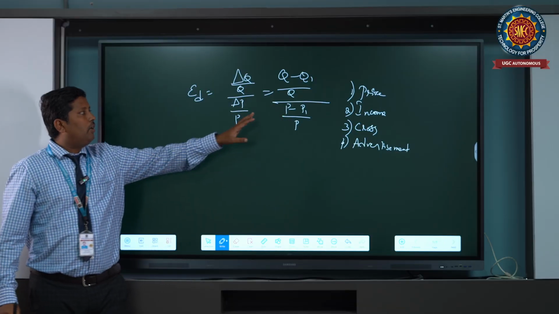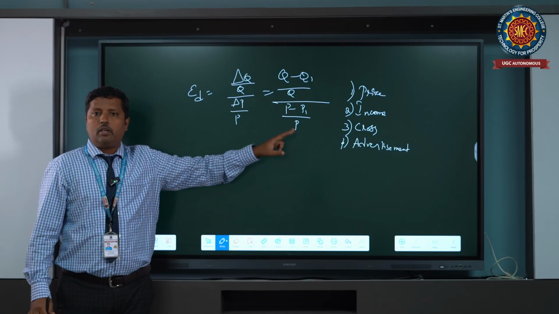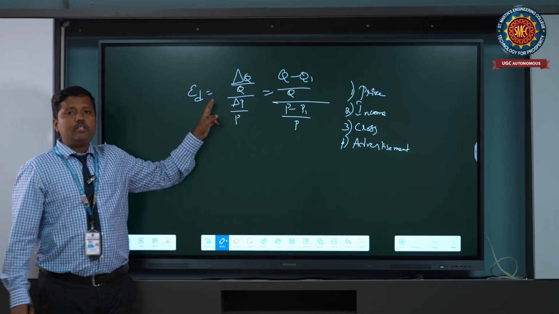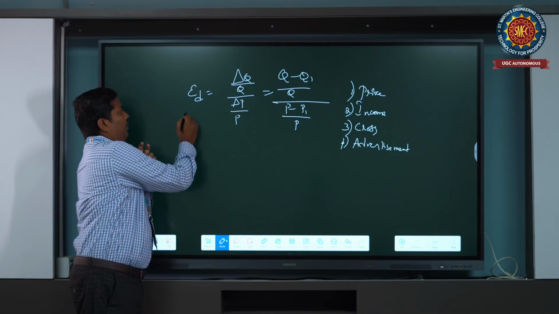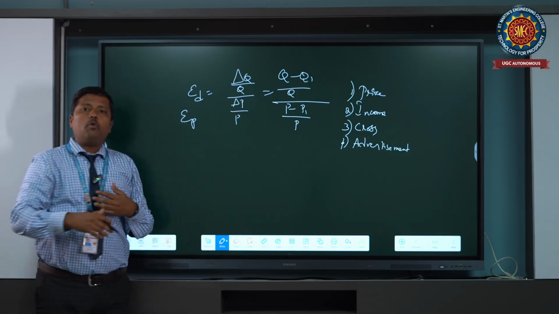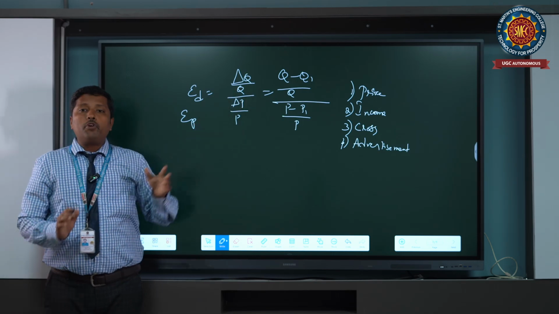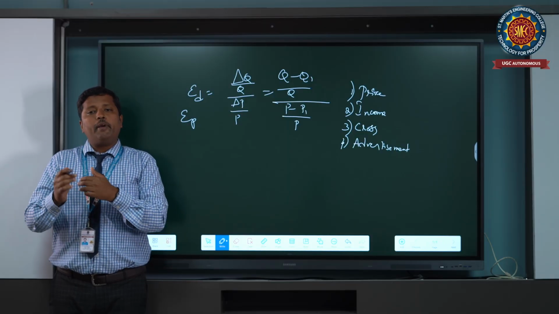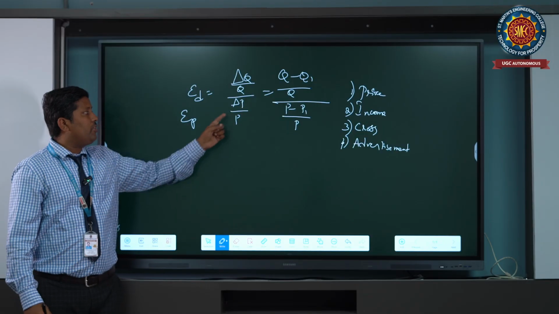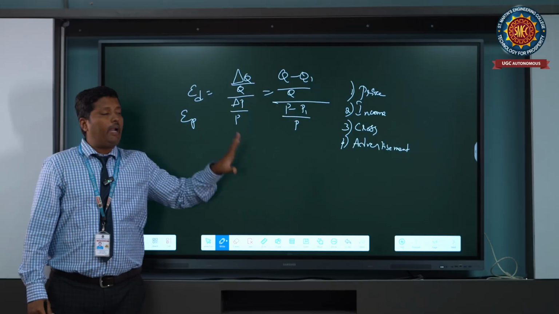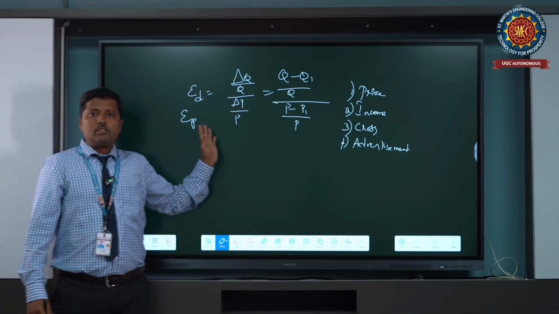So I already mentioned the formula for the price elasticity of demand. EP, where ED means elasticity of demand, EP is equal to proportionate change in quantity demanded of a commodity by proportionate change in price of the commodity. That is the formula for the price elasticity.